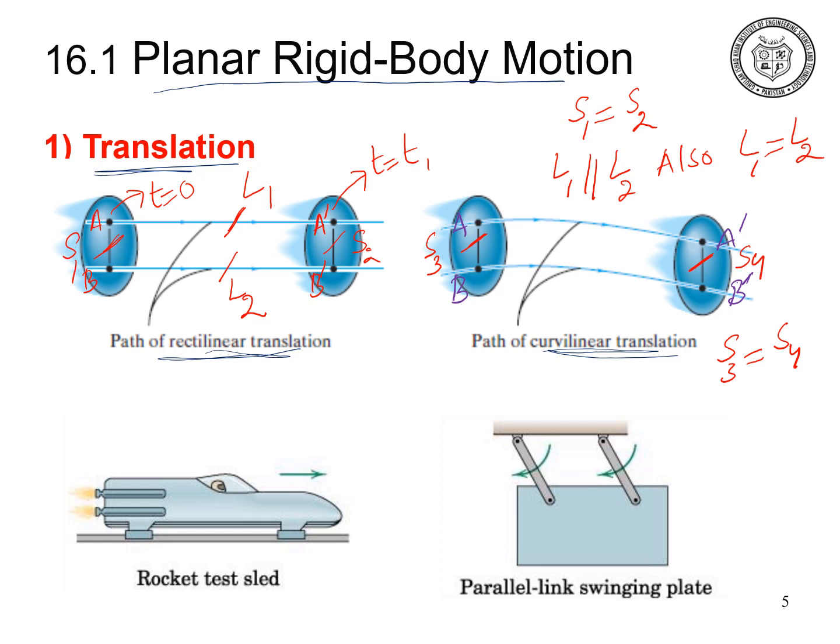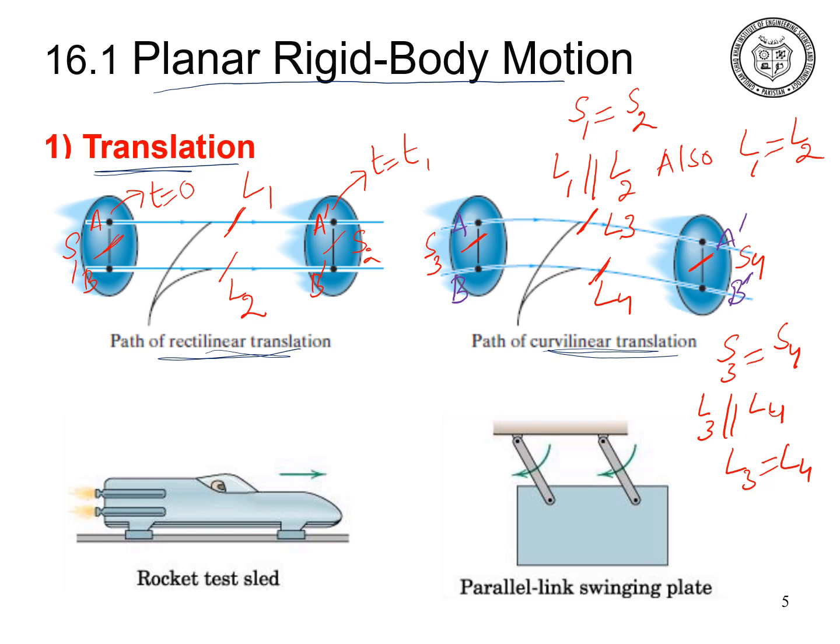Similarly, the line joining A to A prime has length L3, and the line joining B to B prime has length L4. For the curvilinear translation motion of the rigid body, L3 has to be parallel to L4, and L3 also has to be equal to L4. This is the condition for the curvilinear translation motion. Again, for the curvilinear translation motion, it is clear that during the motion the location of the particles on the rigid body does not change. As the body is a rigid body, before and after the motion the position of the particles remains the same.